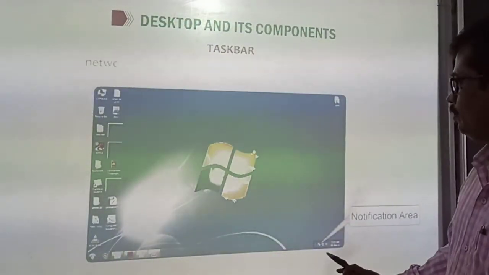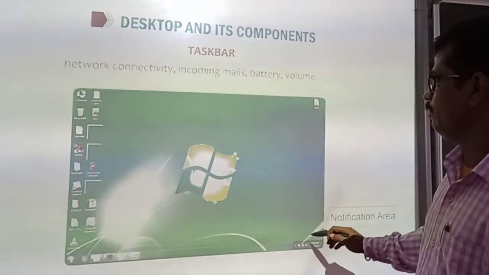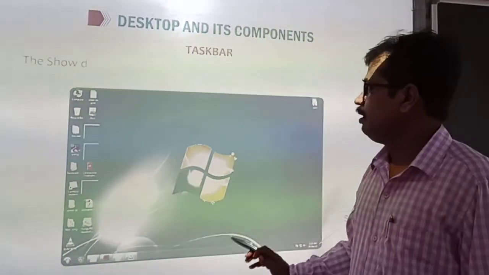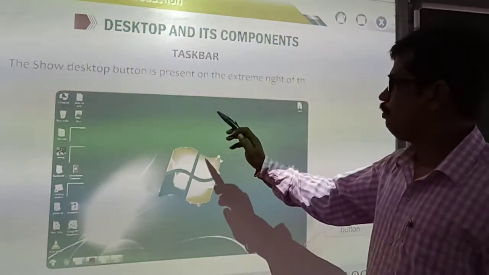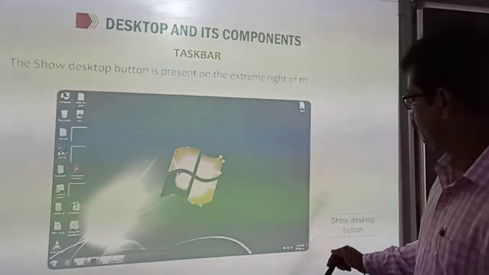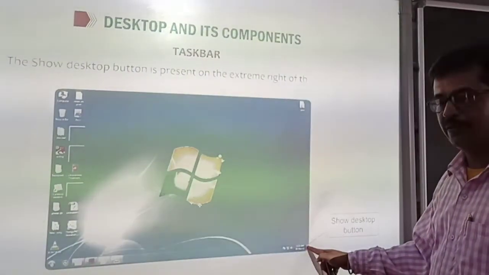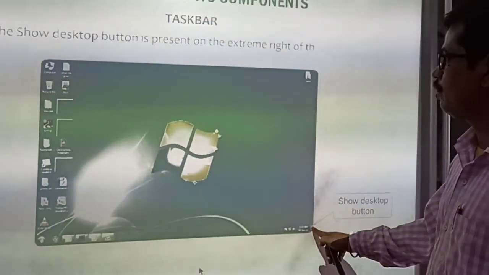Okay. So network connectivity is also present in the notification area. Now the show desktop button is present on the extreme right of the taskbar. You can see it at the last of the taskbar, in the extreme right corner. This is known as the show desktop button.